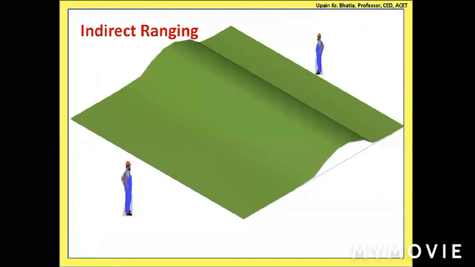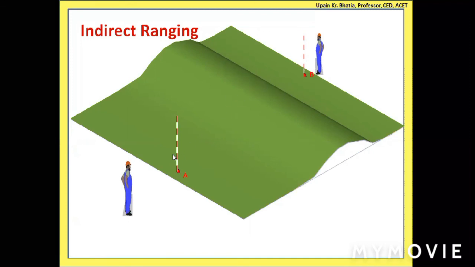But sometimes this type of situation comes. So what is the situation? This is point A and here is point B. They are in such a manner that the ranging rod at B is not visible from A. And similarly, the ranging rod at A is not visible from B because of some hill type structure, or say the increased elevation in between.